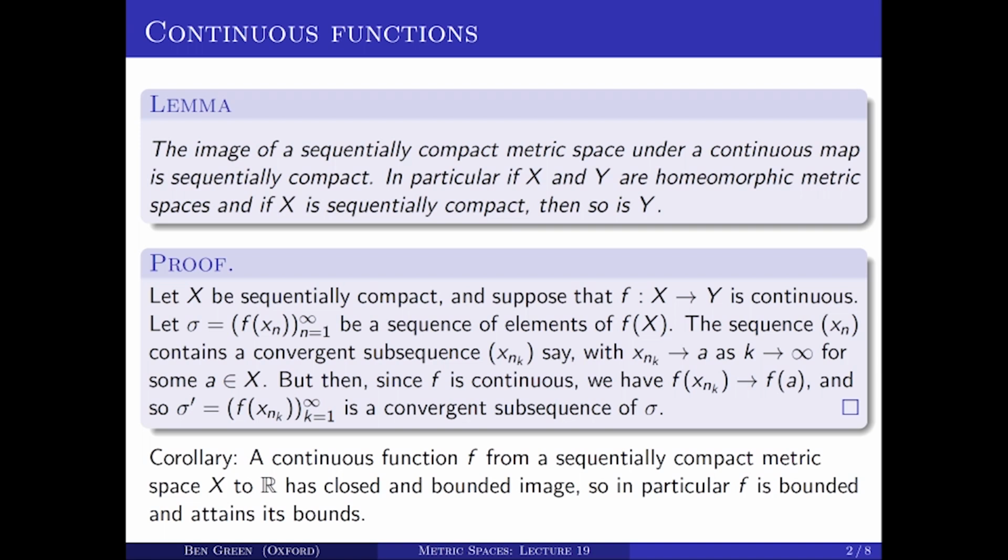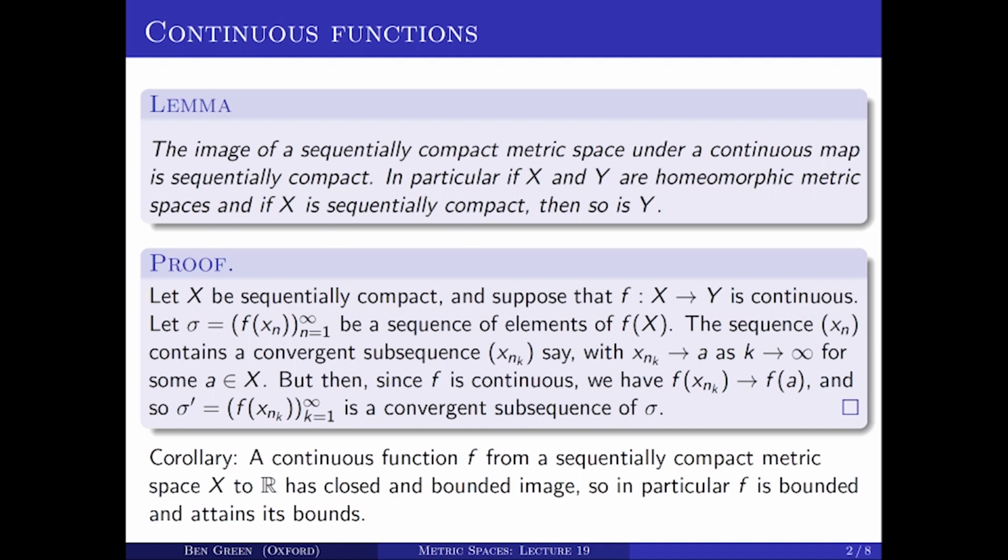Here's a corollary of that. If I have a continuous real valued function on a sequentially compact metric space X, then I've just shown that its image must be sequentially compact. And I showed in the last lecture that this means its image is closed and bounded. So if I have a map F from X to R, and X is sequentially compact, its image is closed and bounded, which means, in particular, that F is bounded and attains its bounds.